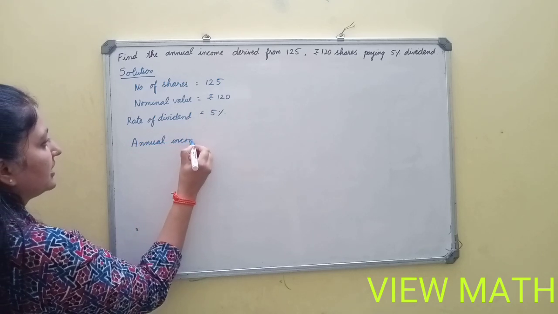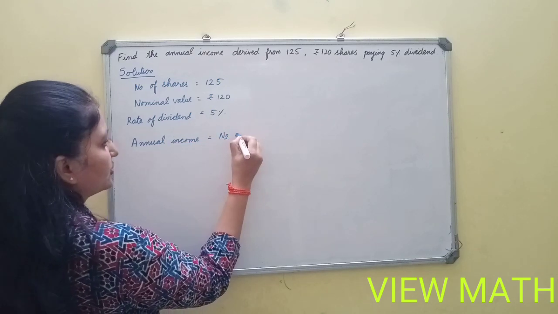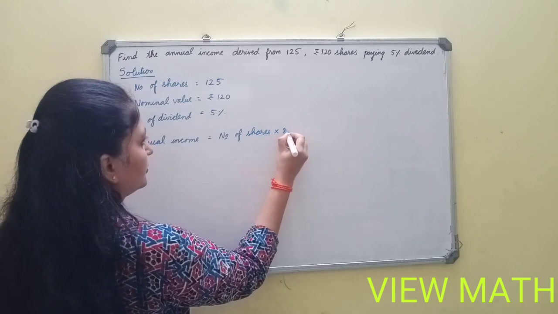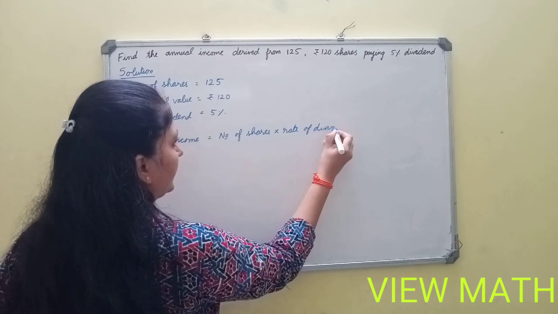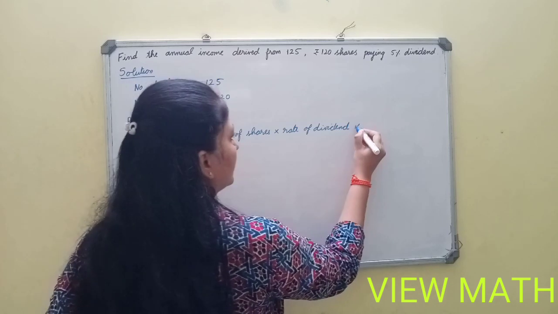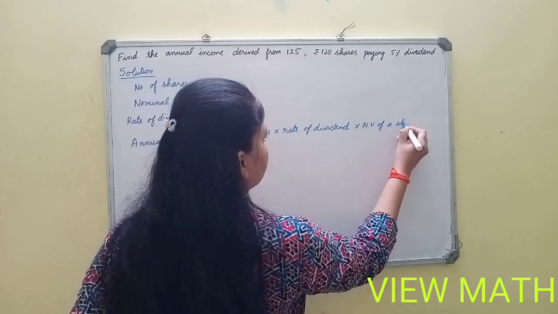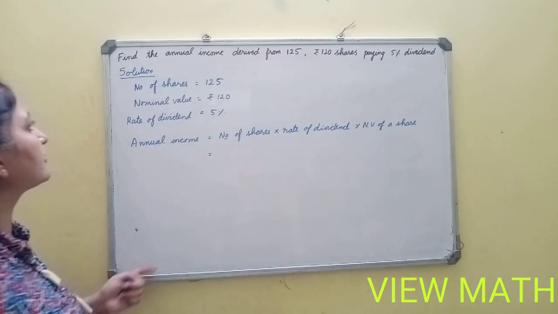Annual income, this is the third formula. Annual income is equal to number of shares into rate of dividend into nominal value of a share. So this is equal to number of shares.